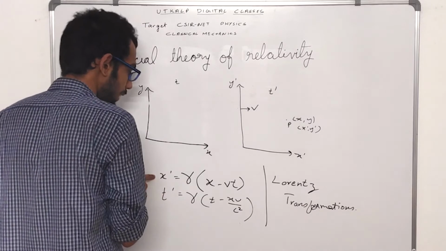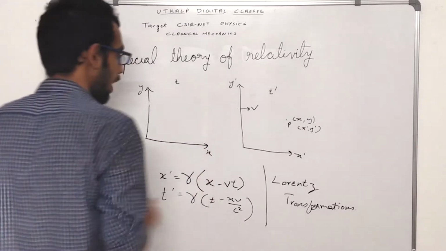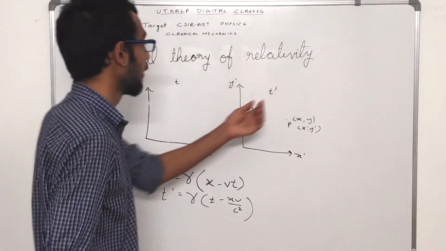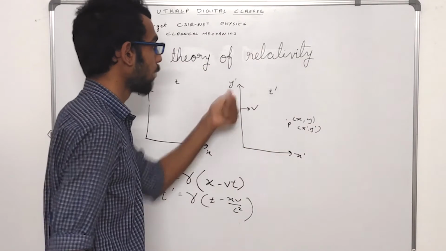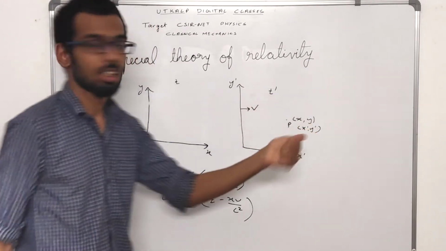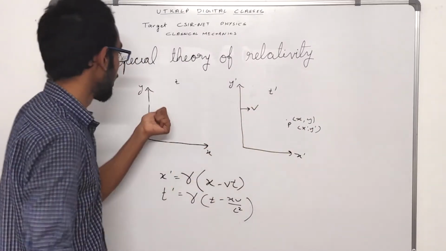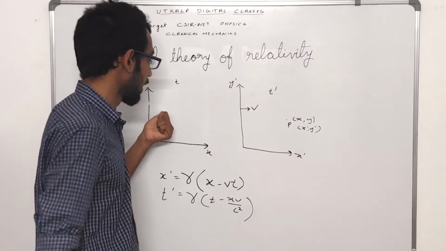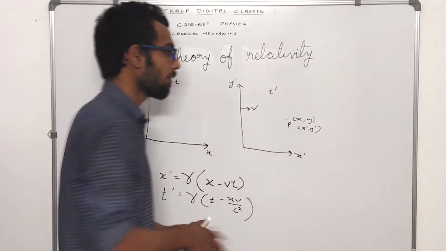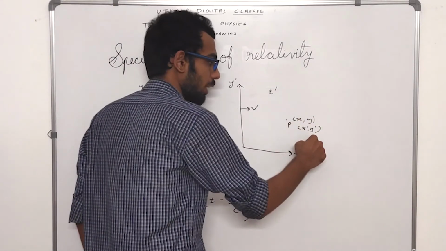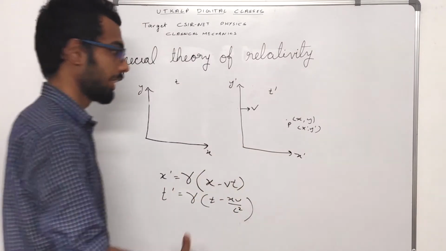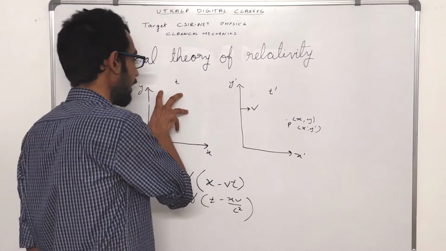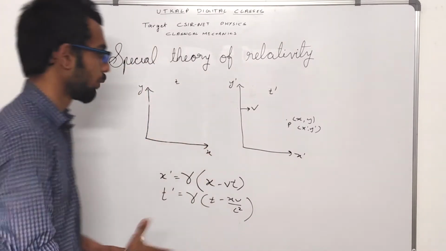Now, the next thing we will have to look at is this: we were given values of x dash and y dash, and the time was given in t dash, and we need to transform it into the inertial frame for our xy. So we know point p in x dash, y dash, and t dash, and we need to find its corresponding coordinates in the xy coordinate system. So how do we do it?